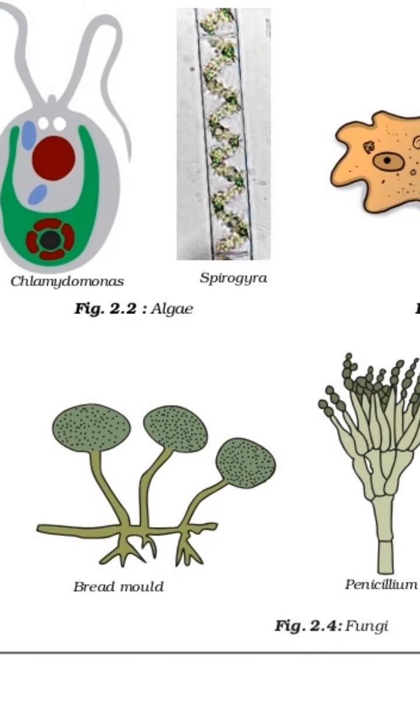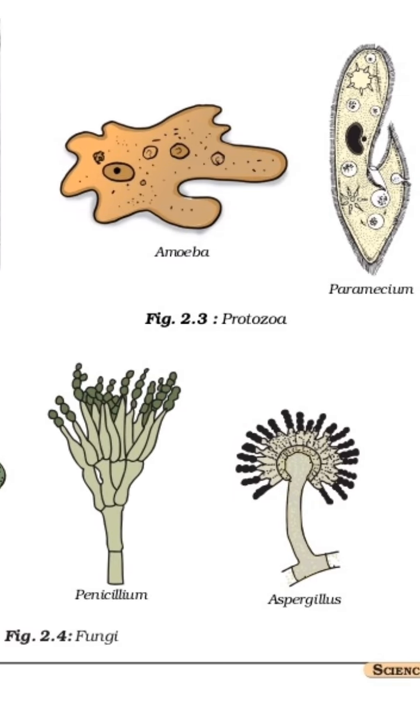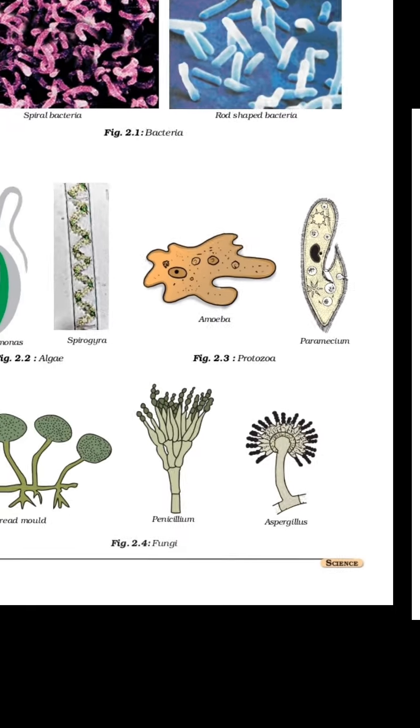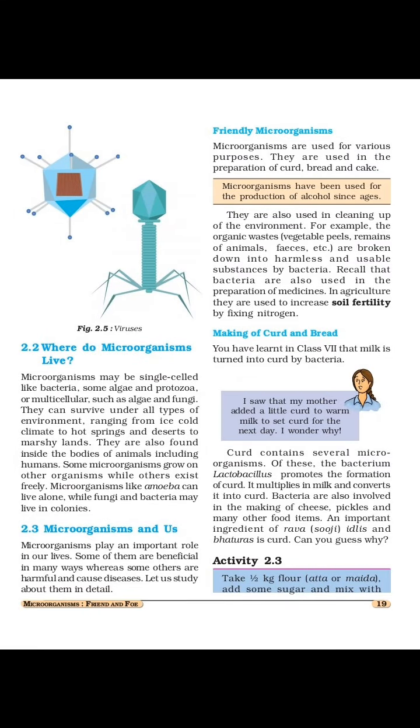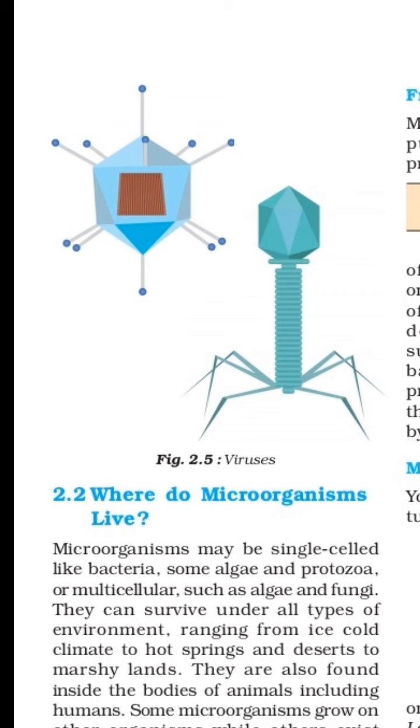Here bread mold, the fungus that grows on bread, penicillium and aspergillus. These are the types of fungus. Now the last figure is 2.5, viruses. Here on the upper side one diagram is given, and it closely resembles the coronavirus of nowadays. These are the diagrams of microorganisms.